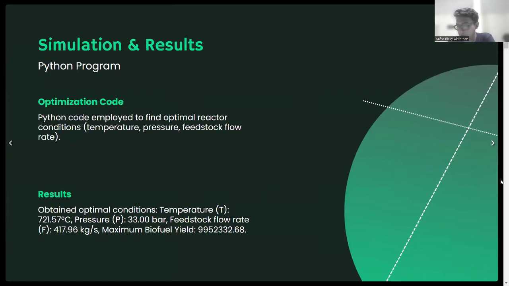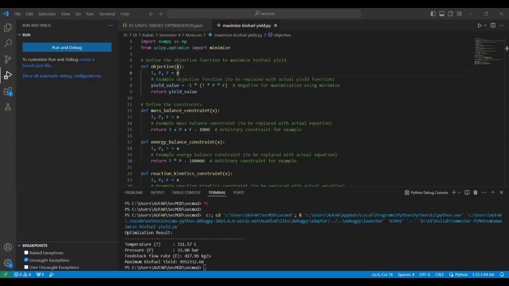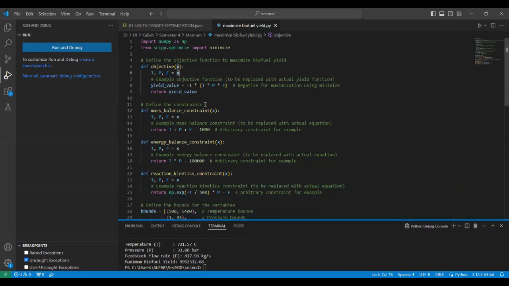And then for the instruction process, here I use the simulation in Python programming. So this Python programming includes the optimization code that I will show you here. So here is the code for the Python programming for maximizing the biofuel yield.